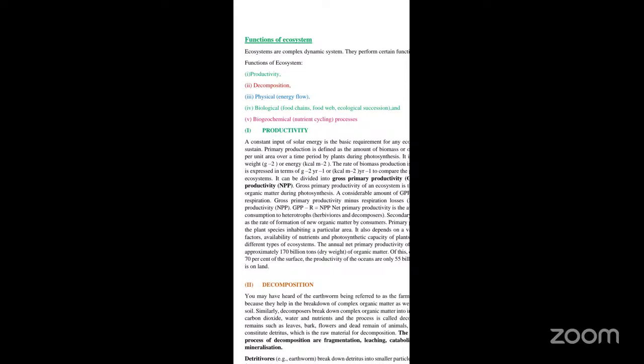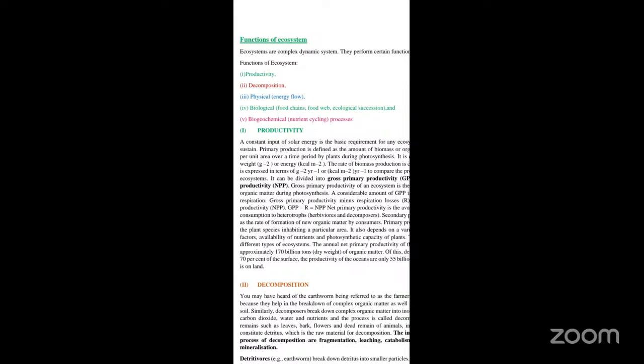Actually, a considerable amount of GPP is utilized by the plants in respiration. So gross primary productivity minus respiration: whatever organic matter is produced during photosynthesis is being utilized for respiration. So gross primary productivity minus respiration losses will give you the net primary productivity.